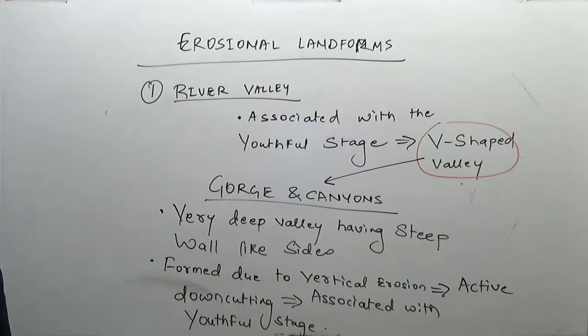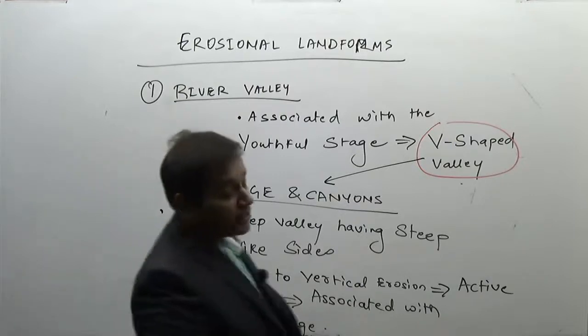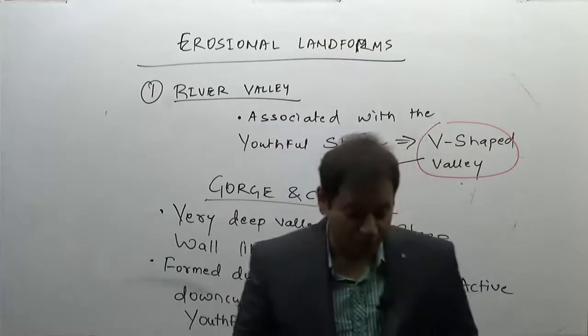Very deep valleys having wall-like sides, formed due to vertical erosion and active downcutting, associated with the youthful stage, are known as river gorges. These are so deep that many times the floor is not seen.